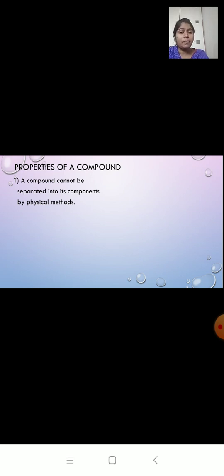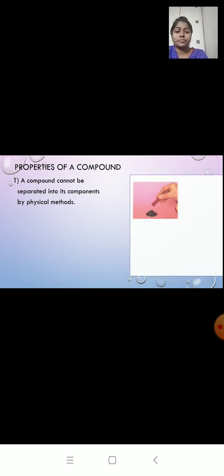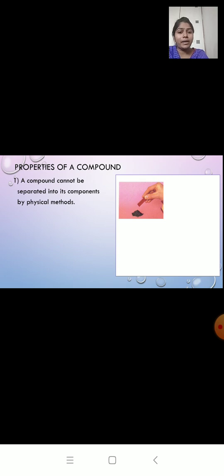Now our compound is iron sulfide. It is made up of iron and sulfur. Let us see if we can separate iron and sulfur from this compound. Now iron is magnetic. Let us see if we place a magnet. If we bring a magnet near this compound, will iron filings attract or not?